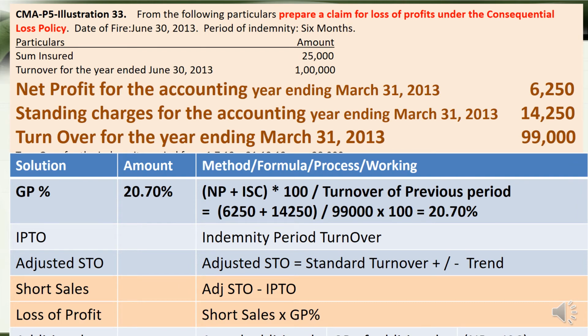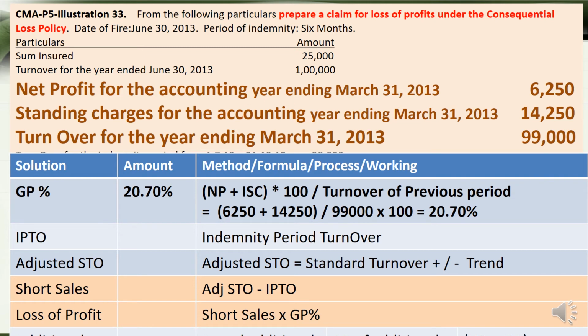Okay, so now we have the same question we have taken, and we are just highlighting the 3 items that we have to take to complete the first box in our solution table, which is the gross profit percentage that we have to find out. For finding the gross profit percentage, we know the formula: net profit and insured standing charges, and then the percentage of turnover of the previous period. So these are given in the question. These are the 3 items.